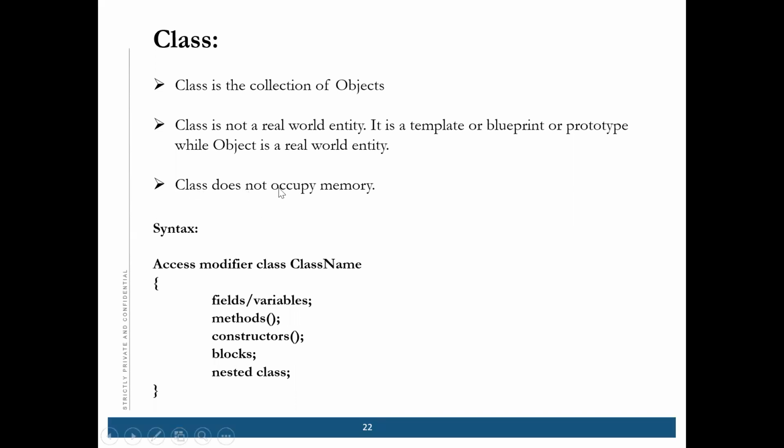So a class does not occupy any memory because it's a generic thing. Like if you say food, nothing comes into your mind. But if you say something like rice or roti, then that is the object that comes to your mind. Rice is something which you can see. Food is a generic thing, but rice or roti will be an object which you can think about.